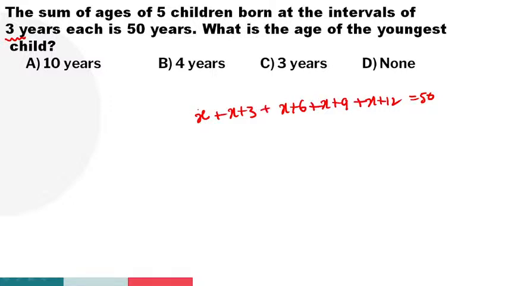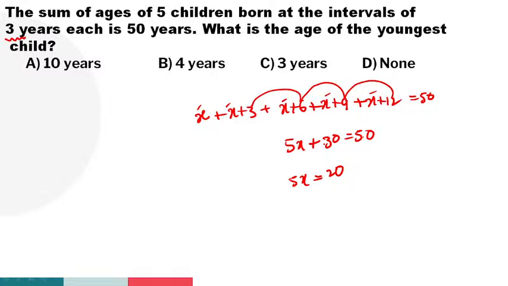How many X's? 1, 2, 3, 4, 5, so 5X plus 12 plus 9 is 21, plus 6 is 27, plus 3 is 30, equal to 50. So 5X is equal to 50 minus 30, which is 20. X is equal to 4 years.